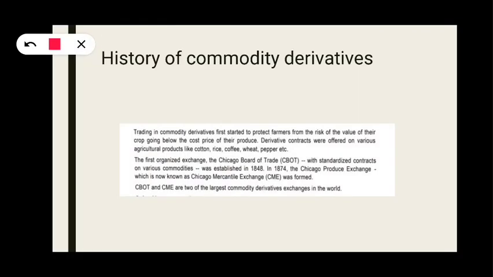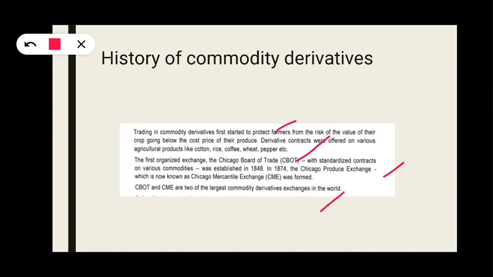First, the primary reason why commodity derivatives were established was for farmers. Why farmers? As we have seen in the example of wheat, to hedge or to reduce the risk that the wheat price may suddenly fall. So it started for the sake of farmers, but later on it developed in many countries including India, the USA and Europe. The first organized exchange was the Chicago Board of Trade in 1848, and in 1874 the Chicago Produce Exchange, which is known as the Chicago Mercantile Exchange, was formed.